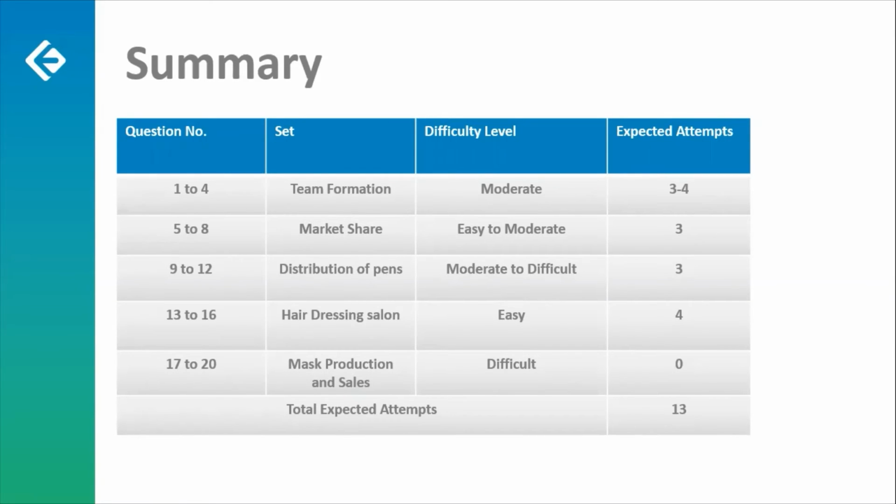So if you just add these numbers, that is 3 plus 3 plus 3 plus 4, this gives me the expected attempts from this paper, which is 13. Now this expected attempt is based on keeping a well prepared student, somebody who is a 98 percentiler, in mind. Otherwise the ideal attempt for different scores will definitely be different, but here I'm benchmarking a particular percentile, that is 98 percentile, and based on that, this 13 would be an ideal attempt. Let us see further calculation on this.